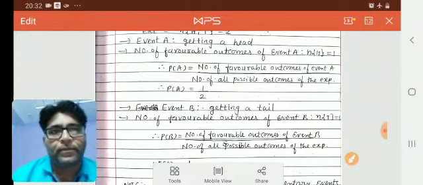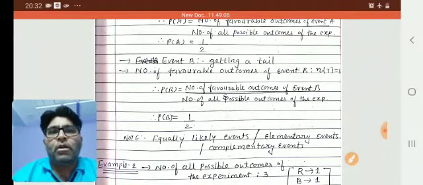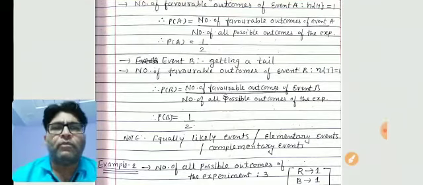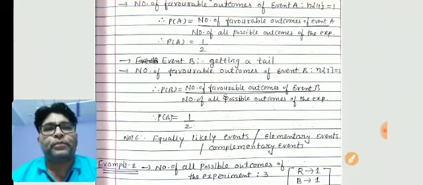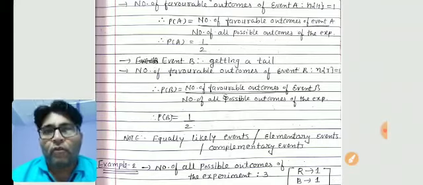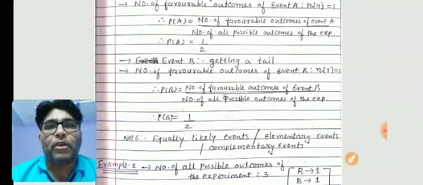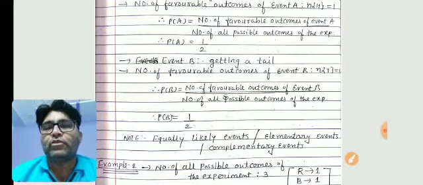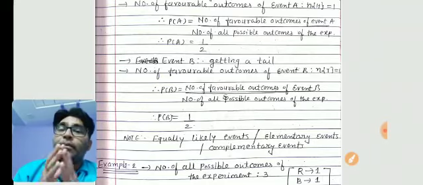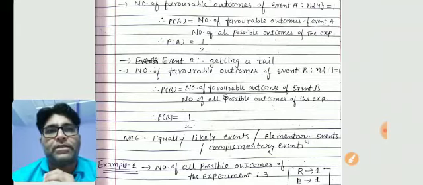Here one thing is notable, that both the events contain one outcome of the experiment. That's why they are considered as elementary events. One more thing, the probability of both the events is 1 by 2. P of A is equal to 1 by 2, P of B is equal to 1 by 2. It means the probability of both the events is the same. That's why they are called equally likely events.